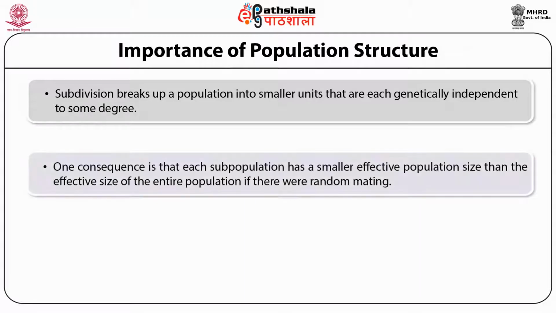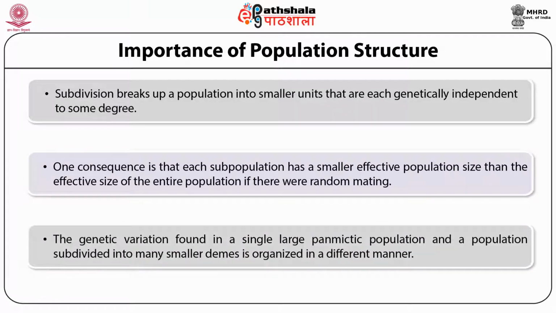One consequence is that each subpopulation has a smaller effective population size than the effective size of the entire population if there were random mating.